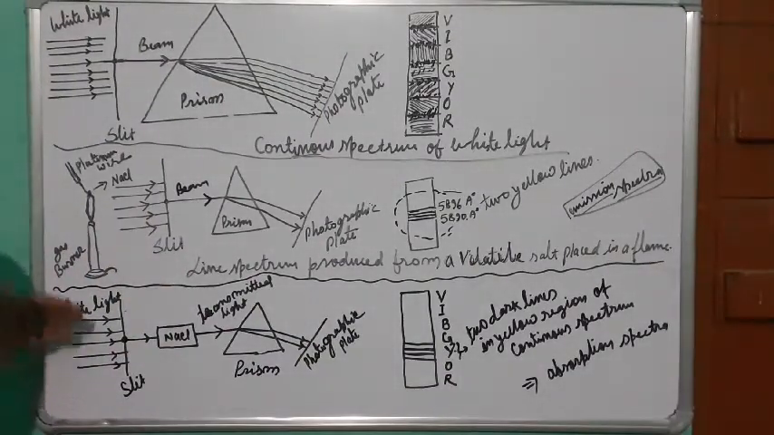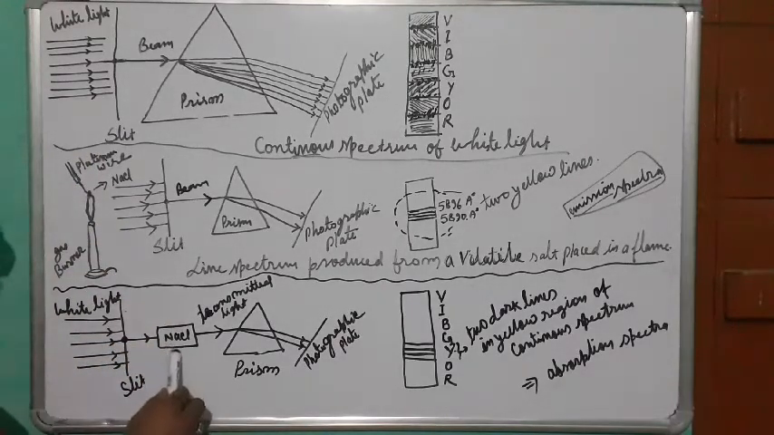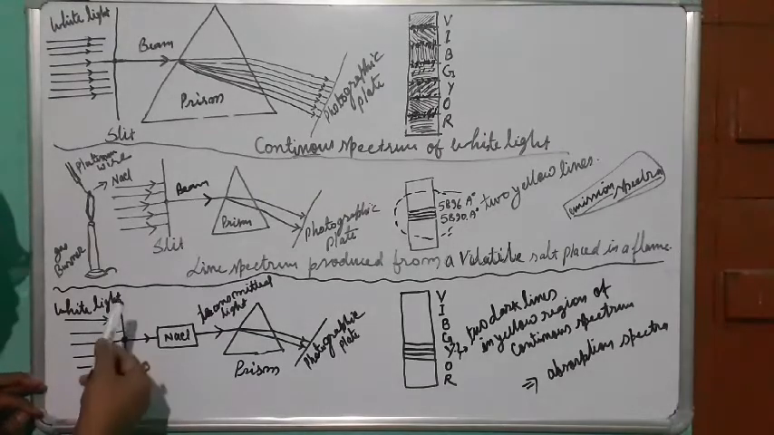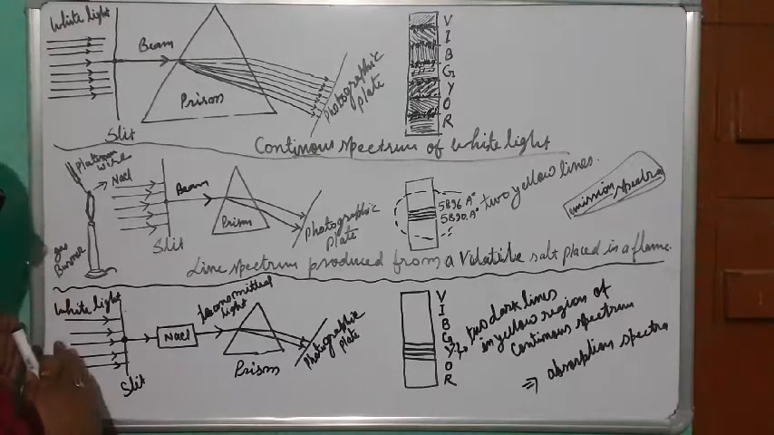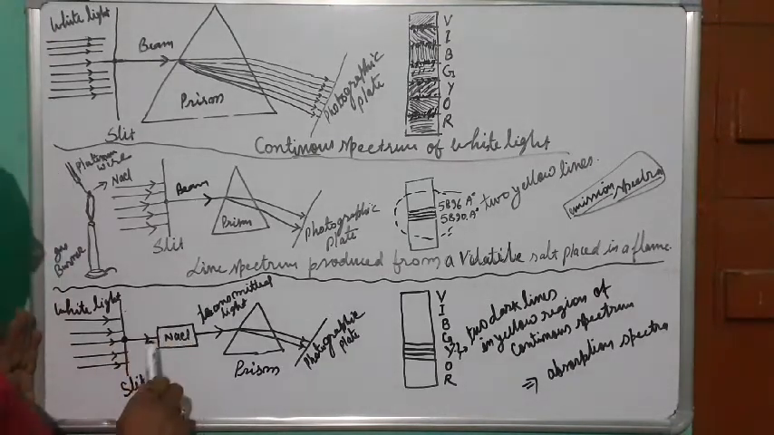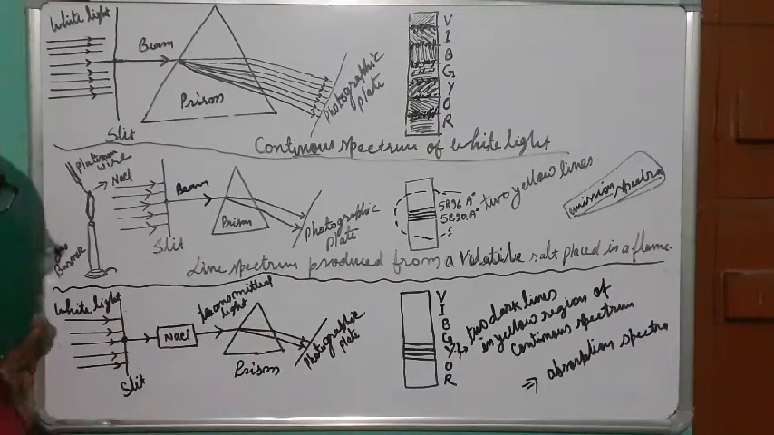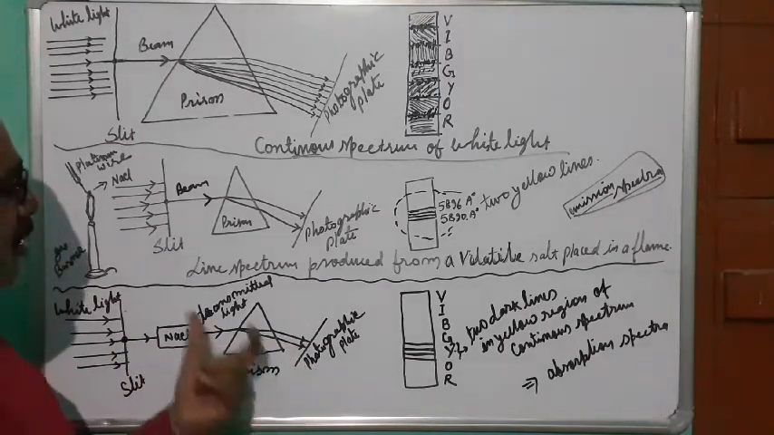Now the next one: the same sodium chloride I have taken again here. This is a transparent chamber in which the sodium chloride is kept, and I have allowed white light to pass through this slit. This white light might be from a bulb or sunlight, whatever. So we have allowed the white light to pass through the sodium chloride, and after passing through it we have a transmitted light. When this transmitted light passes through the prism, we again get spectral lines, but dark lines.